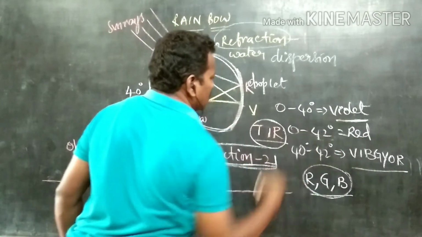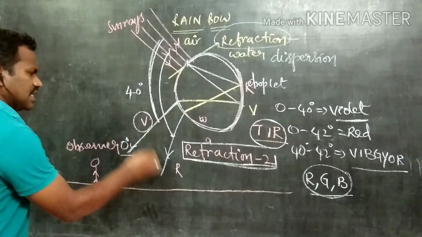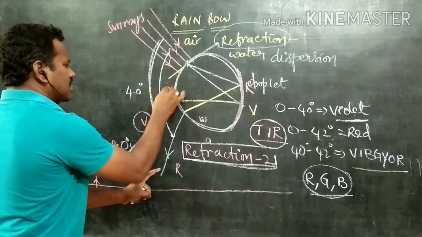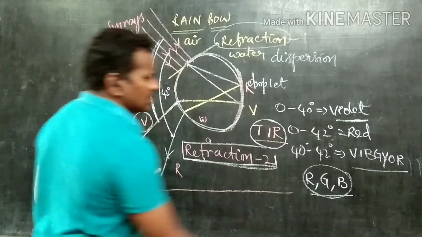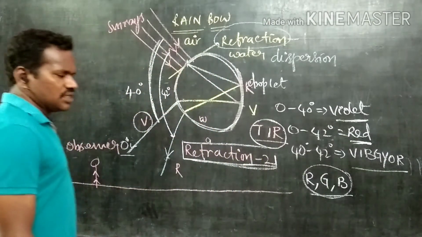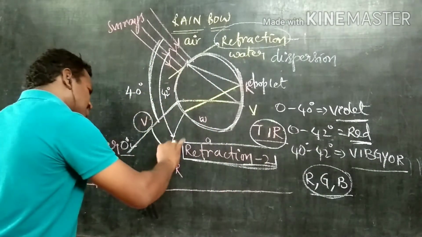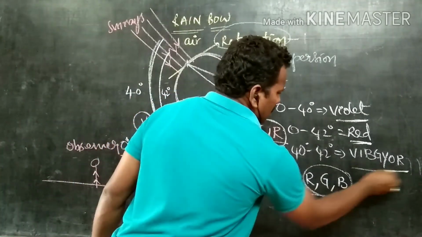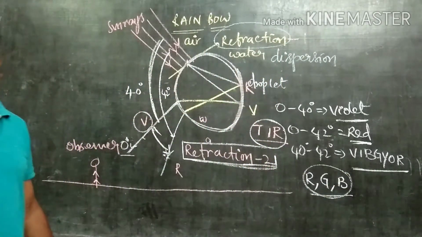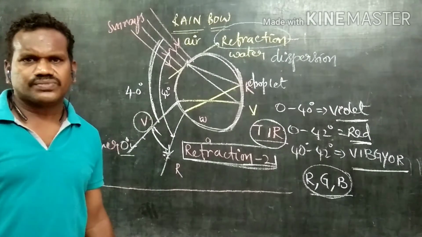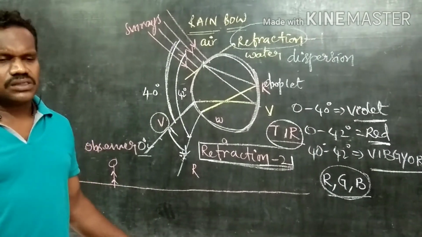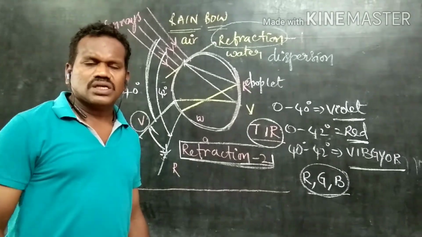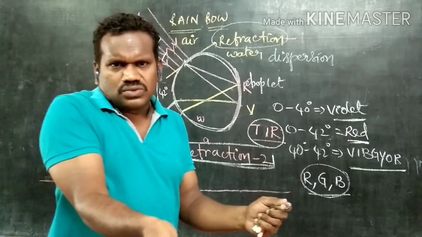We can observe the violet color. If the angle lies in between 0 to 42 degrees, so here the angle may be 42 degrees, now we can observe which color? Red color. If the angle lies in between 40 to 42, we can observe all the 7 colors, that is nothing but VIBGYOR. But we can observe that the rainbow is there in the form of a curve.